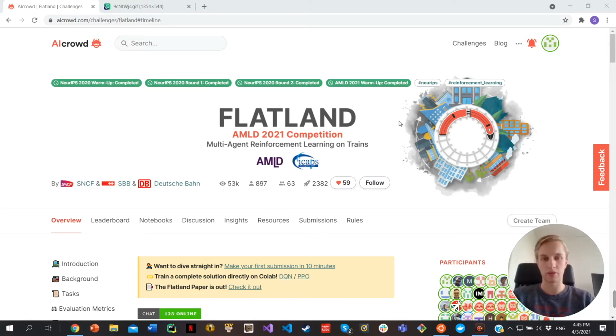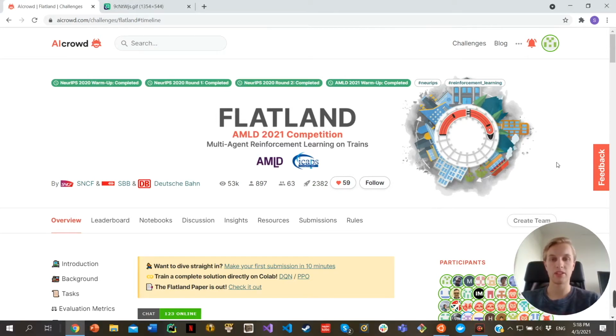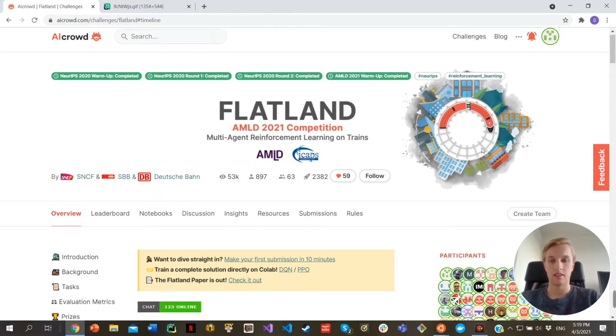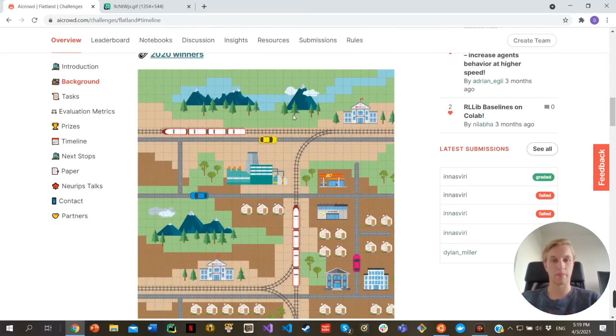So they organize a competition and participants from all over the world can submit their solutions and see how well they perform. The competition that we are currently working on is the Flatland competition, hosted by Swiss and German railway corporations. Its goal is to let trains reach their target as fast as possible. To do so, the organizers simplified rail networks into a 2D grid. And you can see one of those grids here.